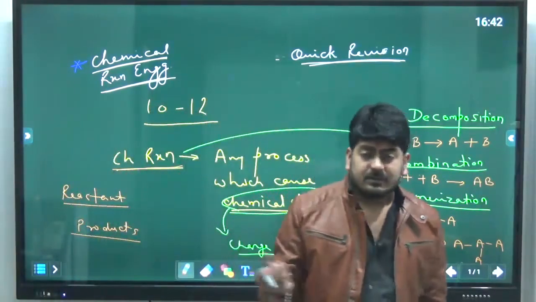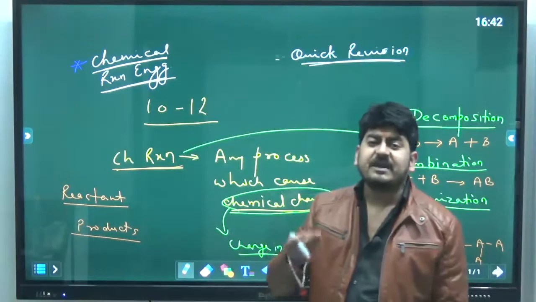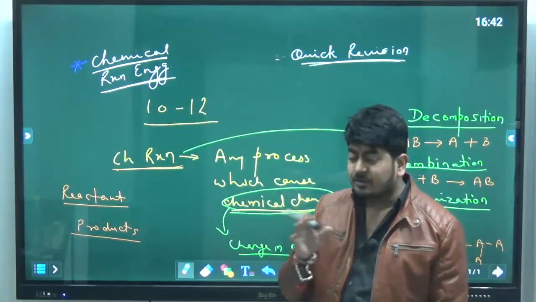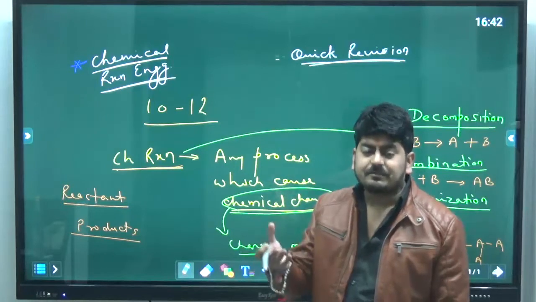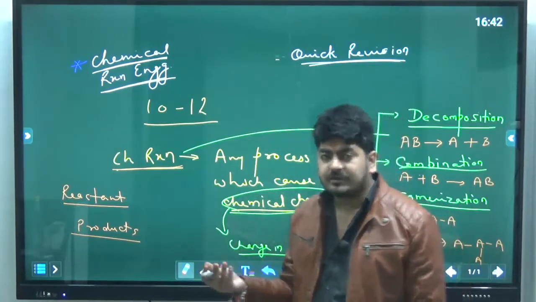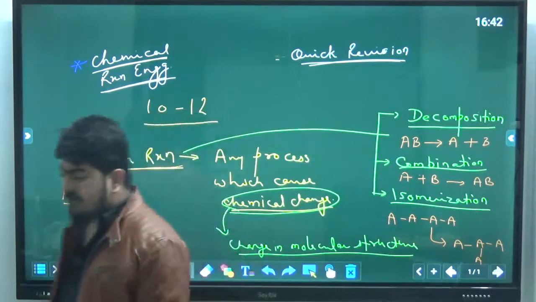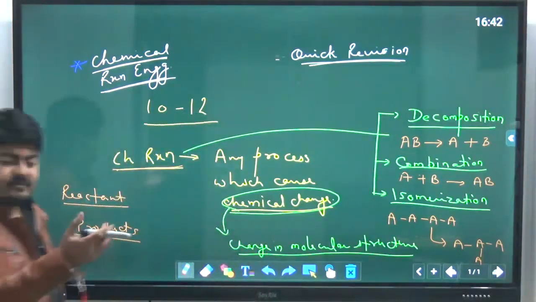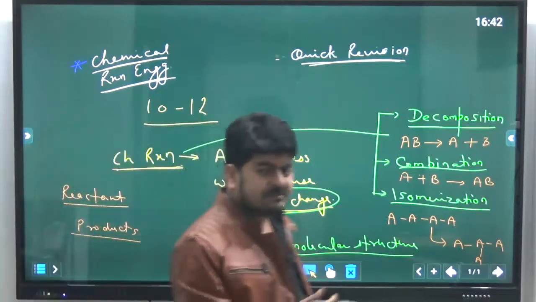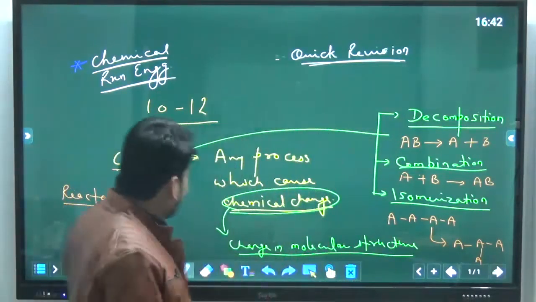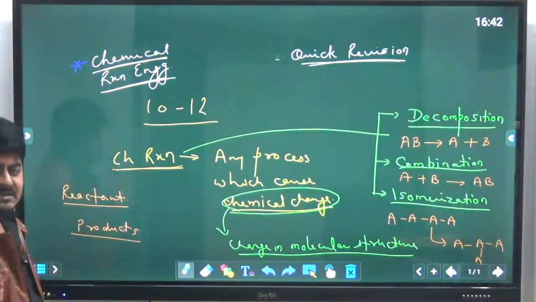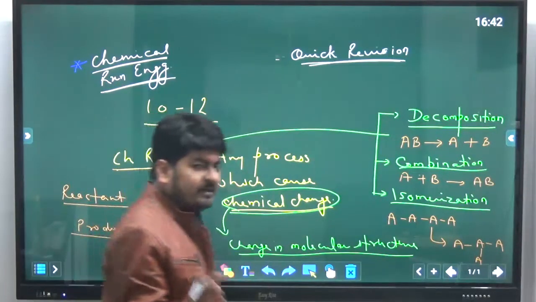Products are basically those things which we get in the output. We didn't feed them, they were not a part of the input, but because of some process we are getting them in the outlet. Products can further be classified into several categories, and when we discuss the multiple reaction system, we will talk about all of those things. Anyways, so this is reactant and product, and other than this there are catalyst and inert.